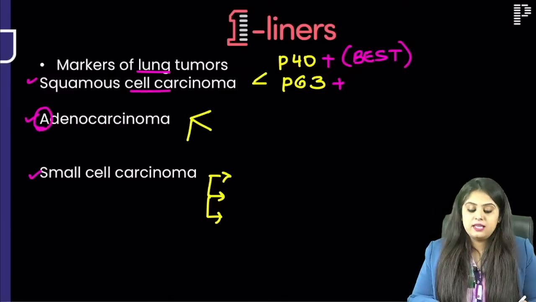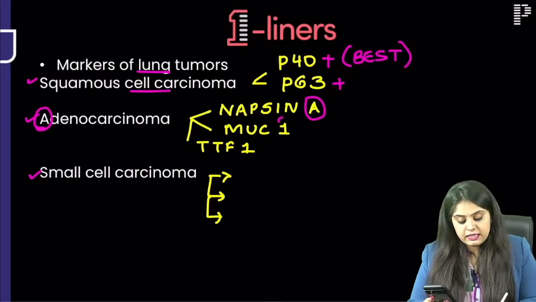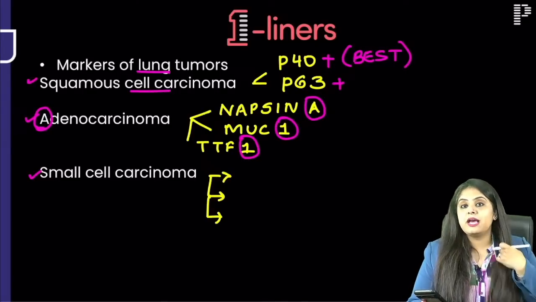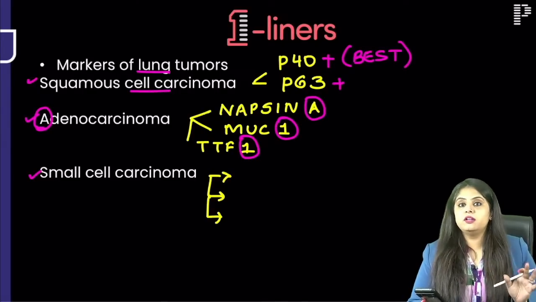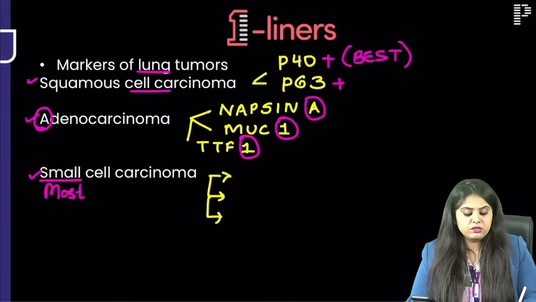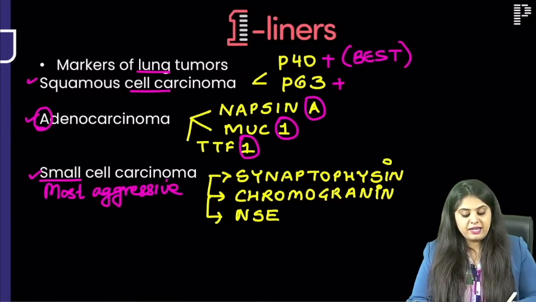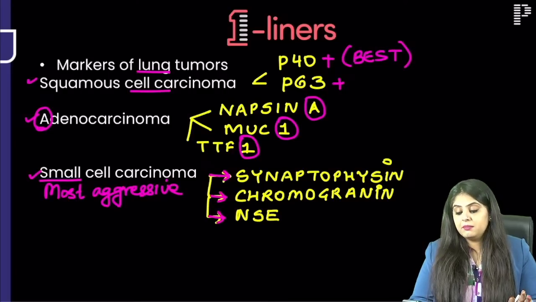Adeno has all the A markers, that is napsin A, and A is the first alphabet, so TTF1 and MUC1, right? So napsin A, TTF1, MUC1, all A-level markers for adenocarcinoma. Small cell, you know, chota packet, bada dhamaka. So firstly, bada dhamaka because it is going to be the most aggressive clinically, that's one thing. And the names of the markers are also all bada dhamaka types, tougher ones. So synaptophysin, chromogranin and NSE, these are the 3 main markers.